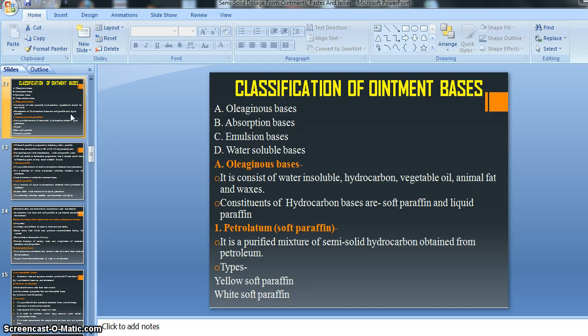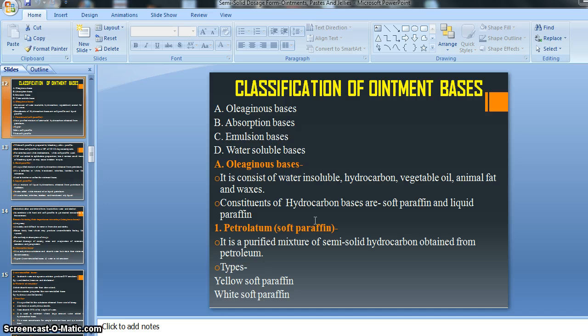As we know, ointment bases are classified into four types: oleogenous basis, absorption basis, emulsion basis, and water soluble basis. We have already covered the oleogenous basis, so let's have an overlook or summarize it. Oleogenous bases are water insoluble hydrocarbons, vegetable oils, animal fats or waxes.